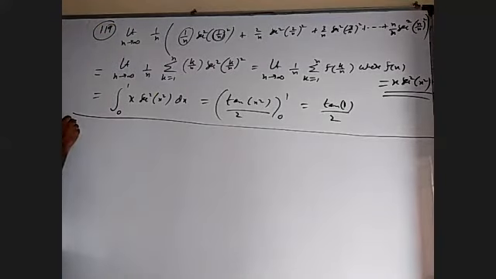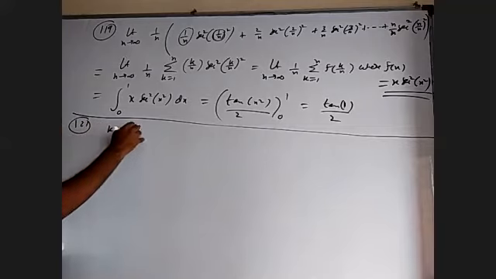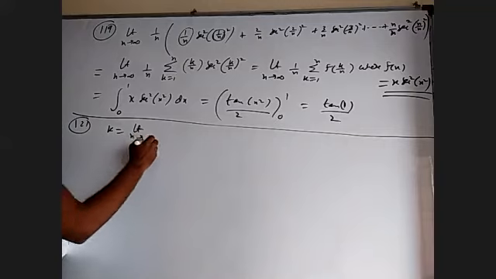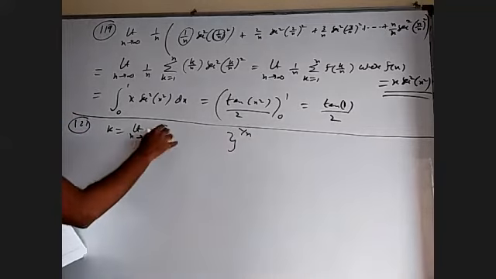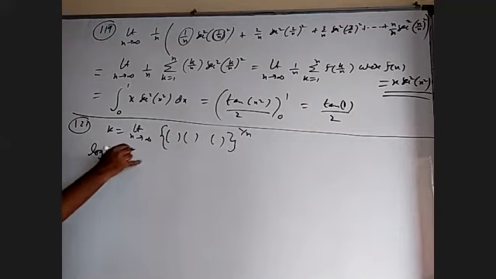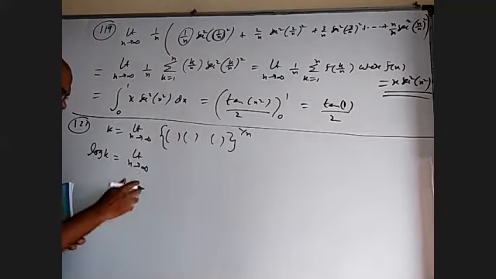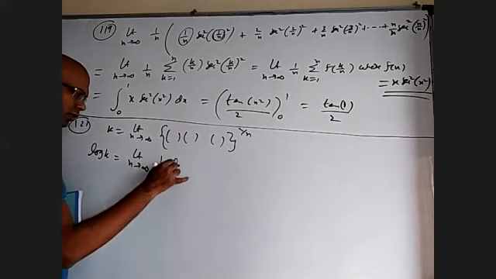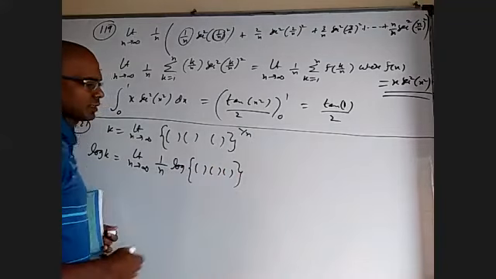So in 121, I'm going to call that whole question k. K equal to limit n tends to infinity, some big thing power 1 by n, whatever it is. I'm going to apply log. Log k is equal to limit n tends to infinity, when I apply log, this power will come out, 1 by n log of this big thing where a product of many things is there.